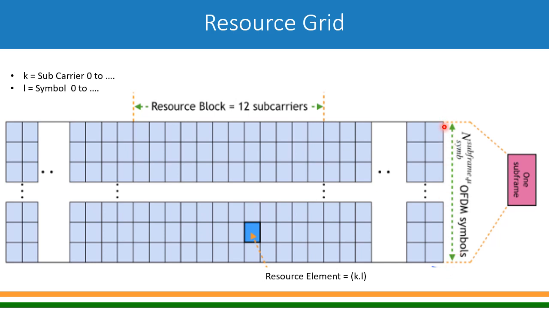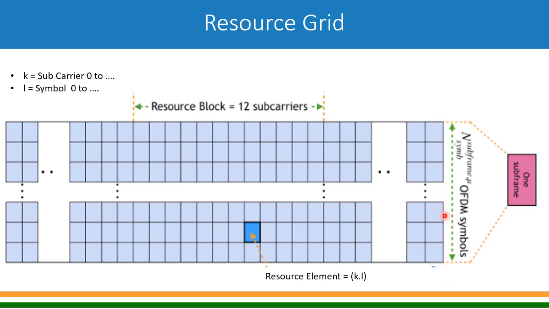So how many symbols? It will depend upon the subcarrier spacing. As I said, in case of 15 kilohertz, in one subframe there will be one slot, and in that slot there will be 14 symbols. So this number 0, 1, 2, 3, 4 up to 13, so 14 symbols. If it is 30 kilohertz subcarrier spacing, then the number of symbols will double. From 14 it will become 28, because one subframe will have 2 time slots, and every time slot will have 14 symbols. So you will have 28 symbols.